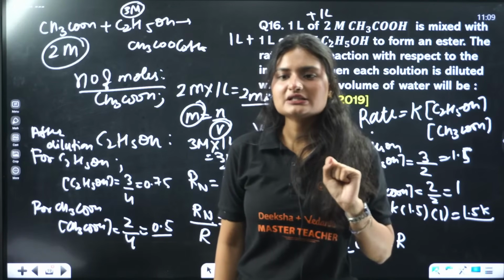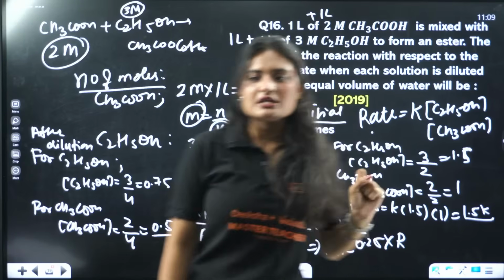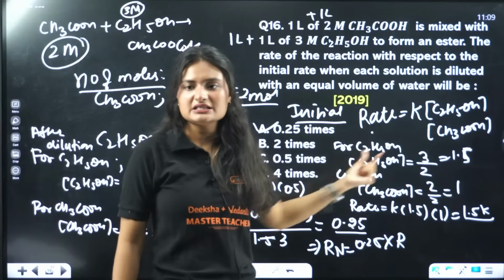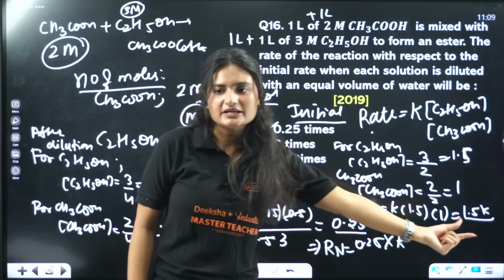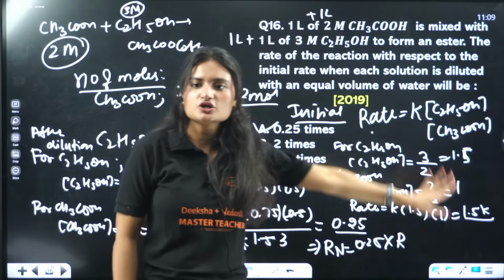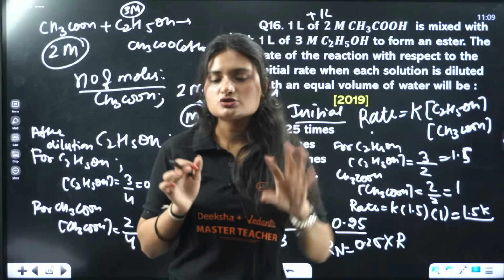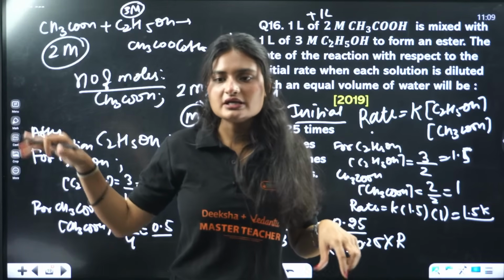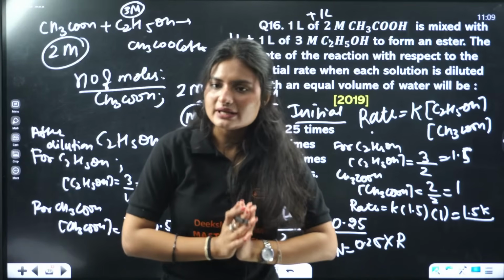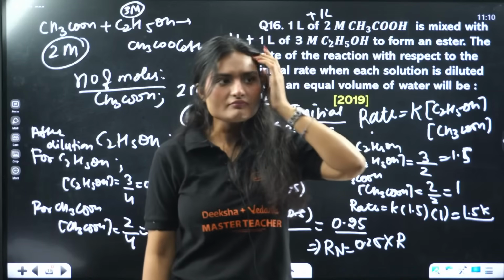For the original case, without dilution, the first case, that was 2 liter. The answer came out to be 1.5 for ethanol and 1 for acetic acid. We calculated the rate, which comes out to be 1.5 K. This is your original rate. When you did dilution, you added equal amount of water. So let's say I added 1 liter to acetic acid, 1 liter to ethanol. Number of moles are still the same. Why? Because obviously no alteration with the moles, it's still the same.